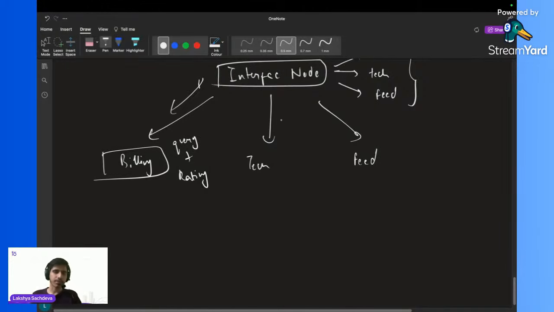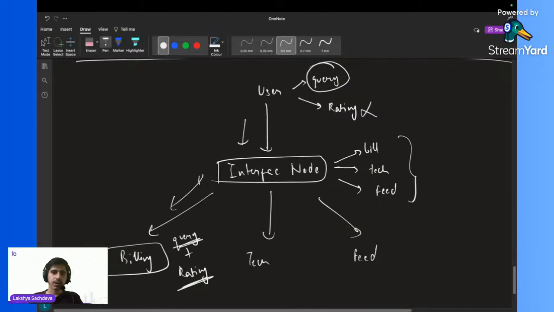But sir, how can this billing node access the rating as well as the query? As you can see, this interface node is only accessing the query, not the rating, but this billing node is accessing both the query and the rating. So how can we make sure which node can access which data, and how can we keep track of all the data?